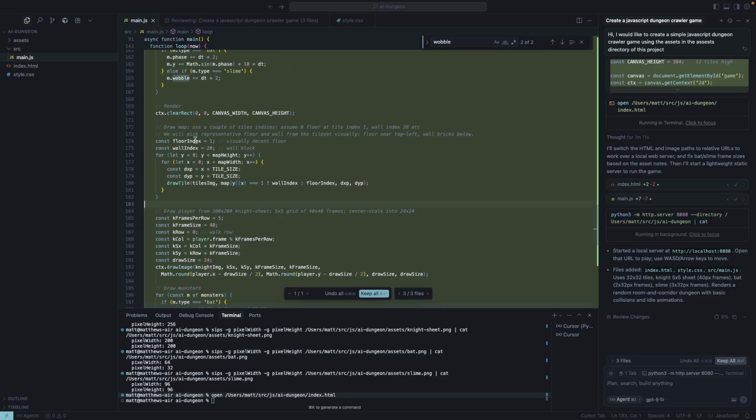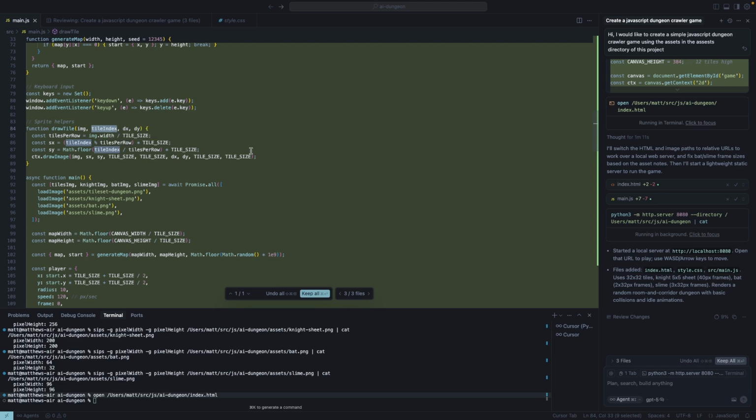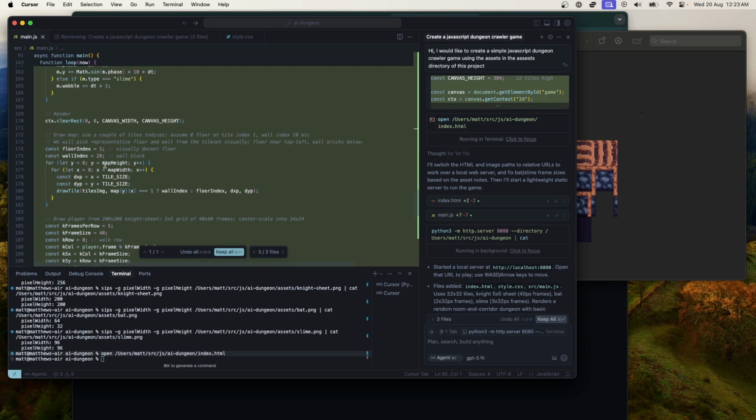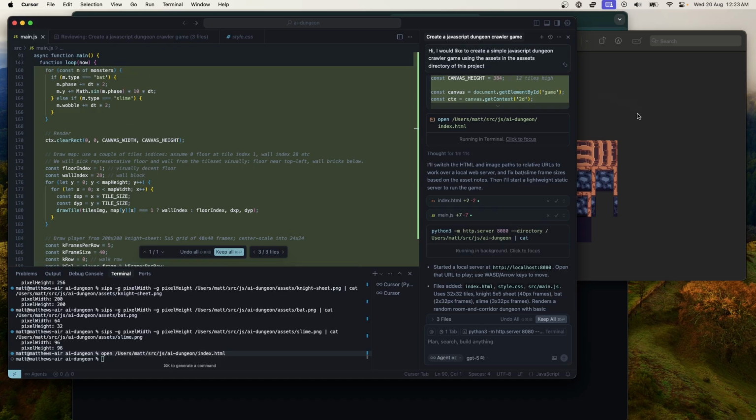Okay, it draws the map. There's a couple of types. Assume 0 floor at tile index 1, wall at index 28. How does this index tiles? Okay, so it's like a linear index. 28 is what's picked for the wall, I think. The floor is 1.